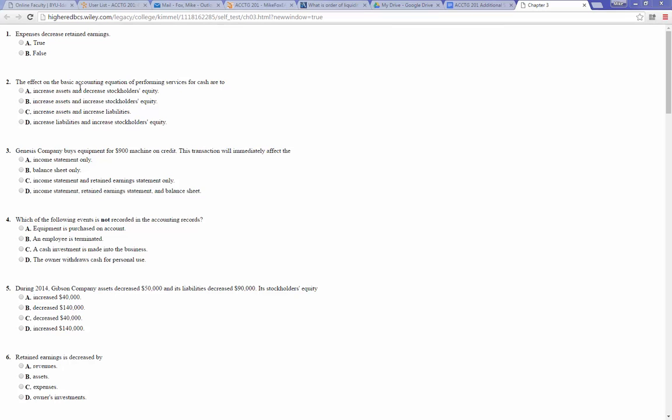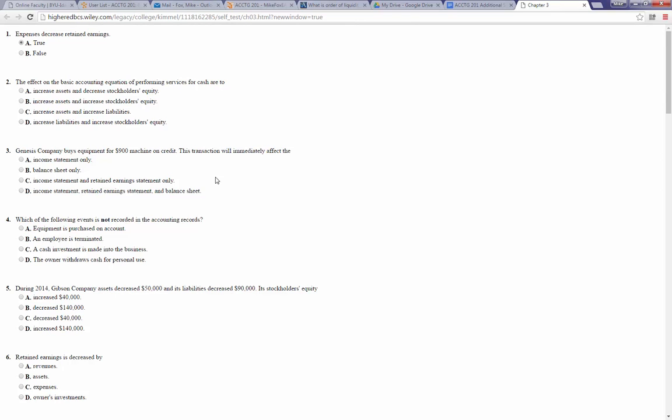Expenses decrease retained earnings. We know that is true because retained earnings come from our beginning retained earnings plus our net income minus our dividends, and that gives us our new retained earnings. Expenses have the effect of decreasing net income, which will also decrease retained earnings, so that's true.